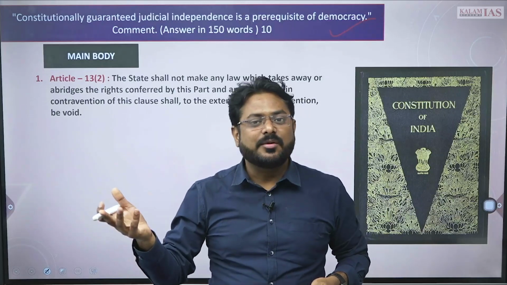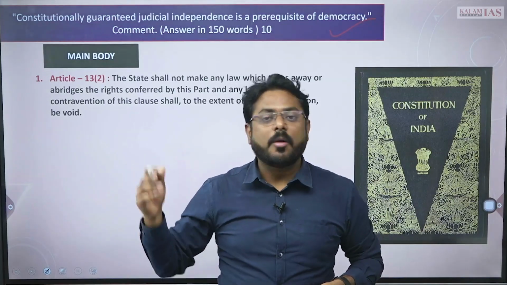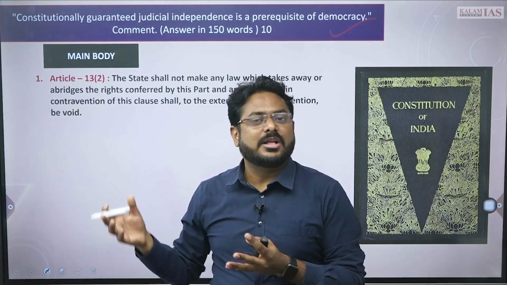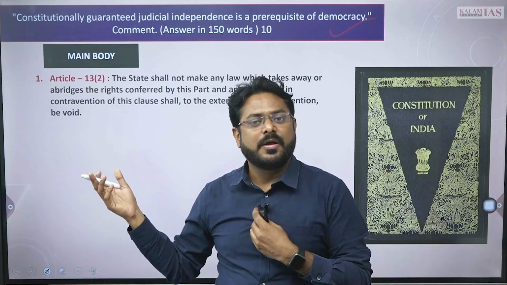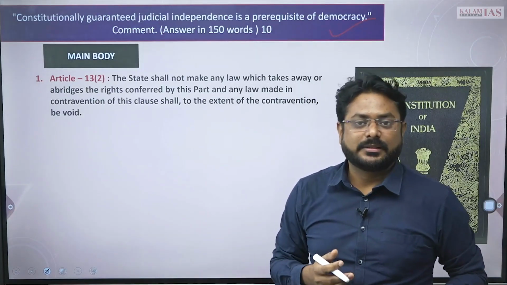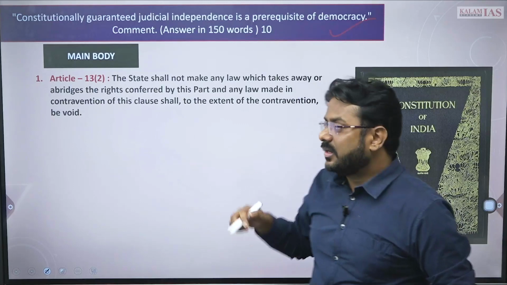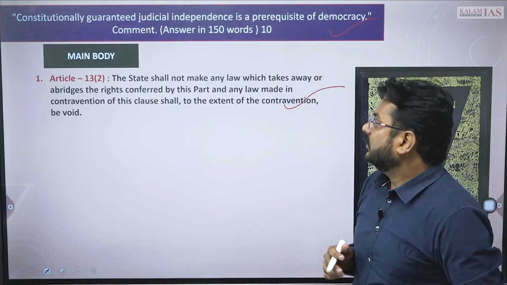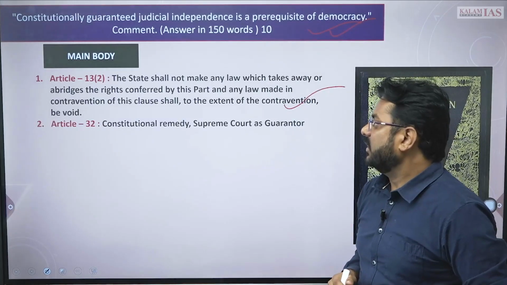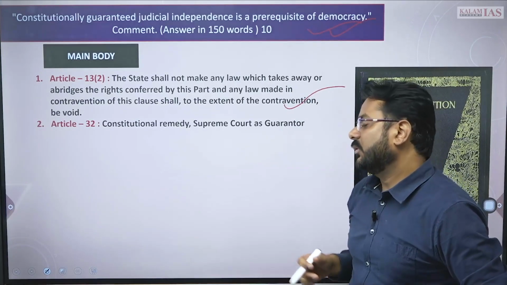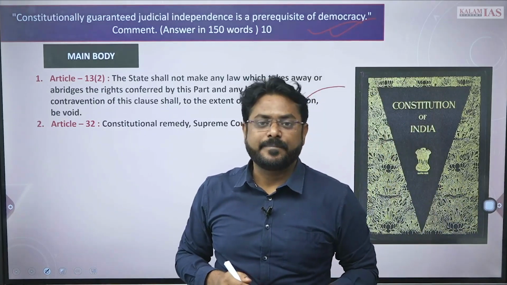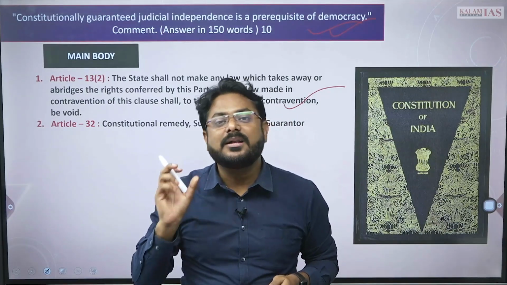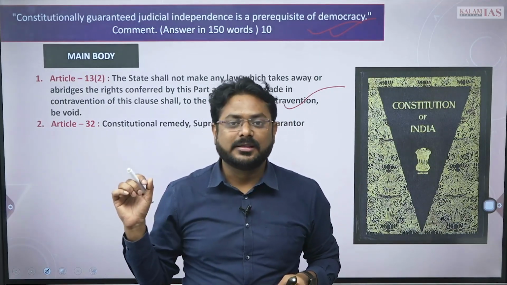And who will see whether the law is constitutional or not? Obviously the judiciary will see this. And how can the judiciary ensure that the law is constitutional or not? Right, through judicial independence. So Article 13(2) directly provides judicial review, and through that judicial independence. Then Article 32, that is constitutional remedy, and the Supreme Court itself guarantees the fundamental rights to the citizens of the country, right.